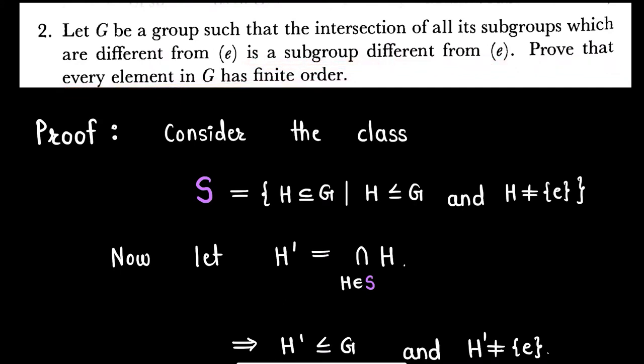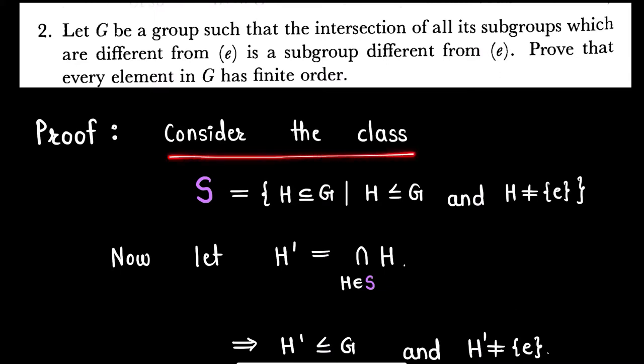Before moving towards our proof, we will recall the definition of the order of an element. If a is any element of a group G, then the order of a is the least positive integer n such that a to the power n is equal to identity. So, we will prove our result.